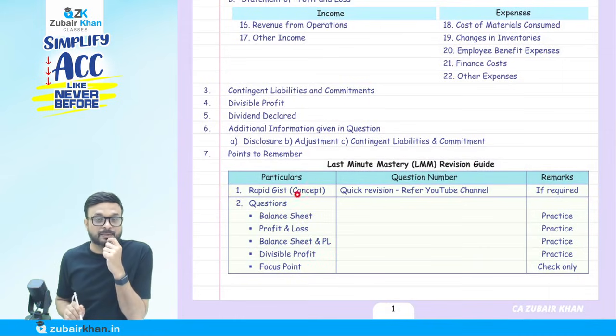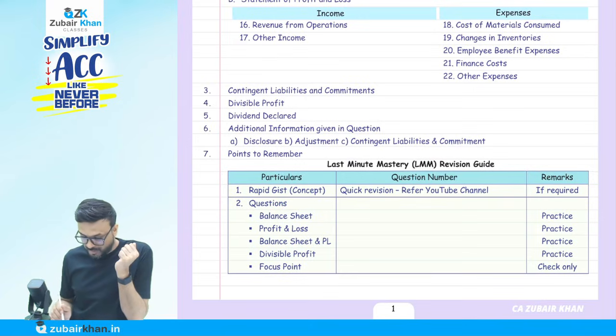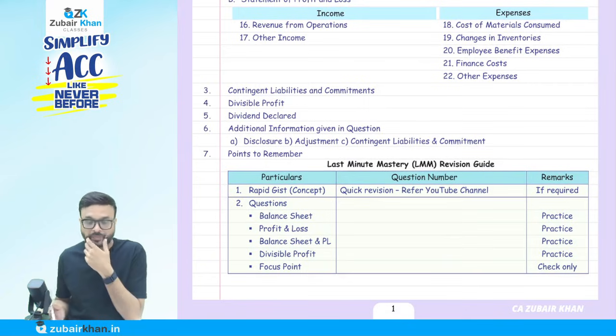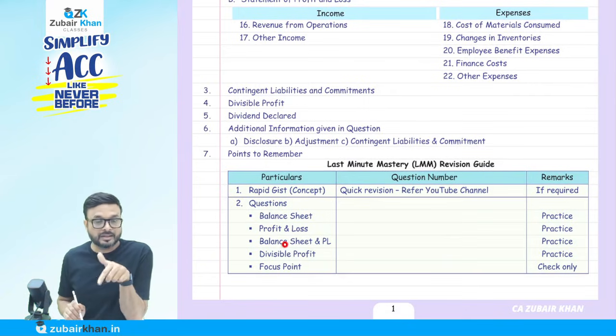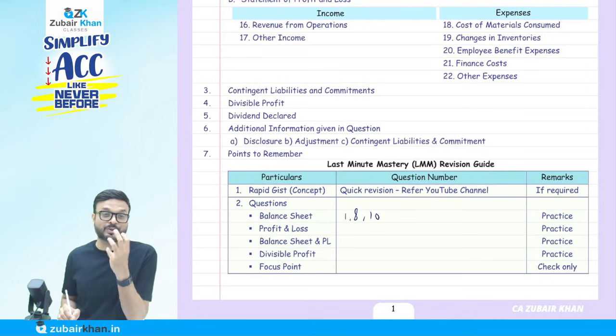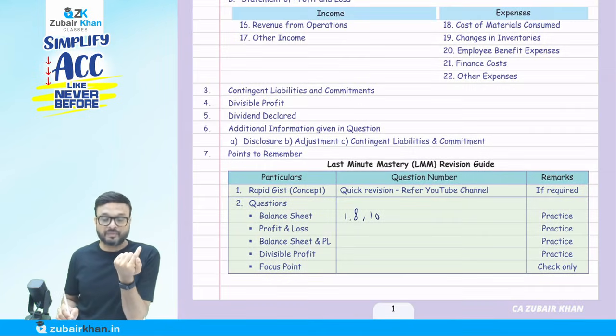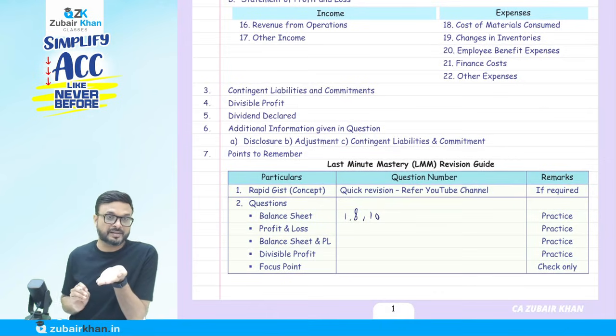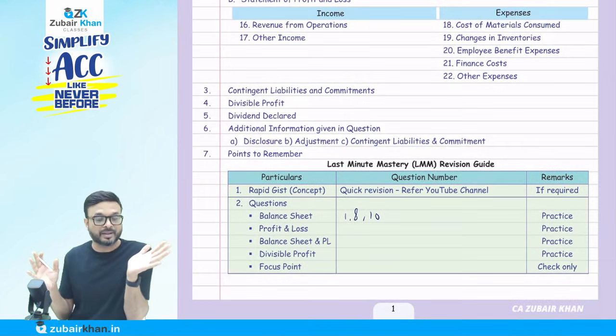For the concept, refer to this book. For quick revision, refer to the YouTube channel if required. If you want to watch those revision lectures, you can. Then the questions: in these topics there are questions on the balance sheet, the profit and loss account, and both, and the concept of divisible profit. I will tell you, for example, question numbers 1, 8, 10. At the time of revision, you just have to practice these questions only, not the entire chapter.